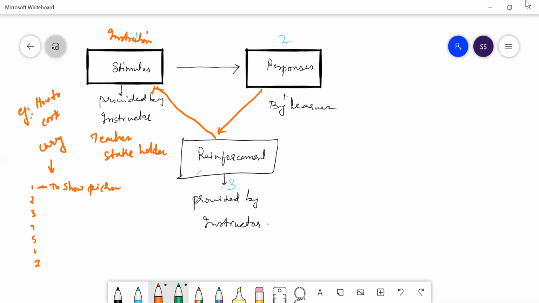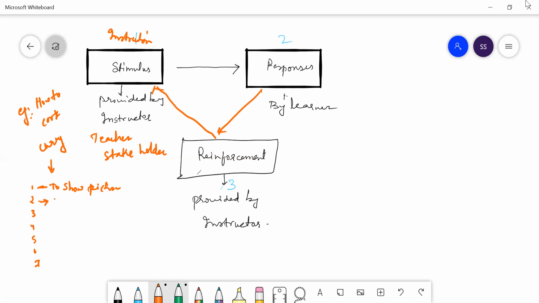So this is your stimulus. Teacher showed the picture. Student responds by looking or listening or holding or responding something. As he has done a right job, the teacher reinforced the child. Good job, you have done it. Then again stimulus, then the next stimulus is something like that.